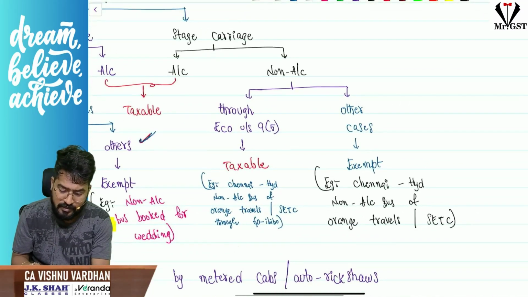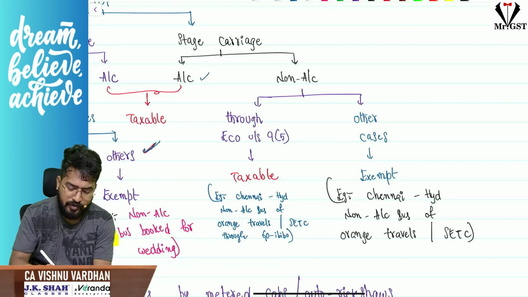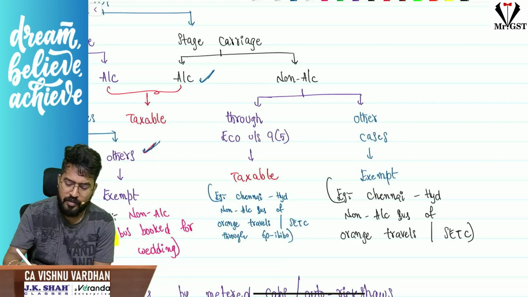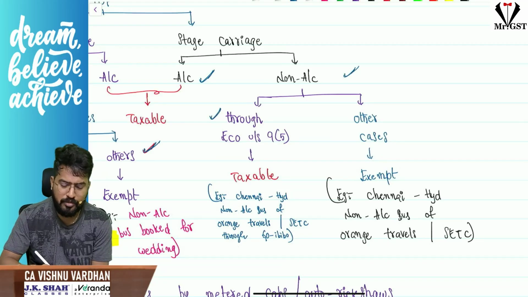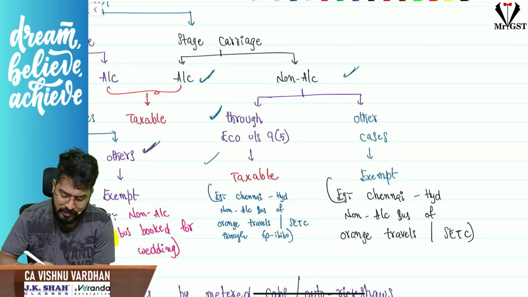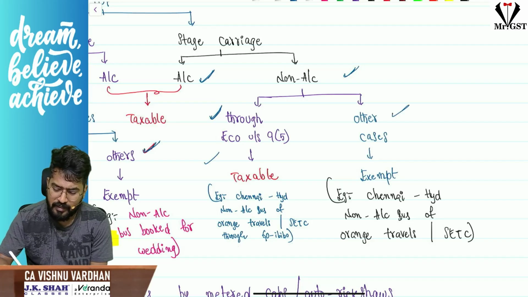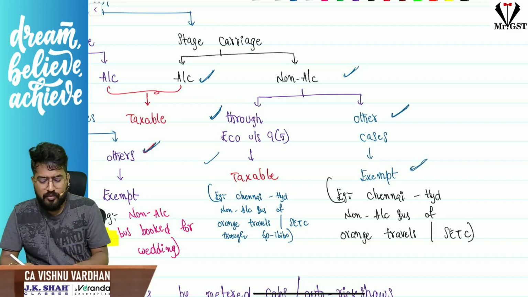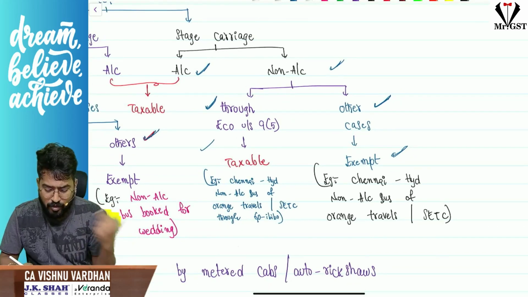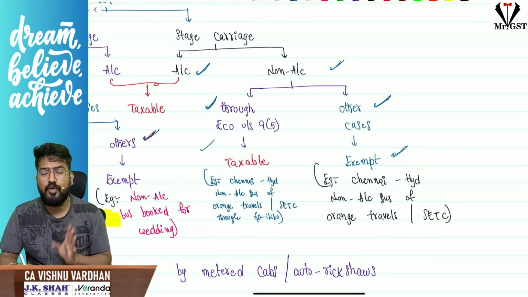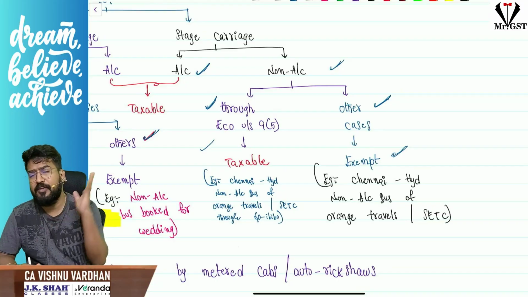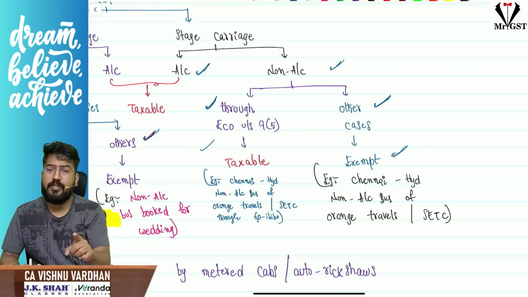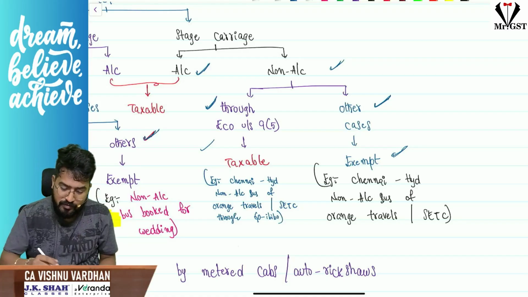Coming to stage carriage, AC taxable, as I already told you. So non-AC through an e-commerce operator under 9(5), it is taxable. Or directly, sir, we are going to the bus operator and booking the ticket, then it is exempt. So you are traveling from Chennai to Hyderabad by non-AC bus, but you are booking that through GoIbibo, then it is taxable. No sir, directly we are going to Orange Travels, buying a ticket directly in the bus stand and traveling, non-AC, then it is exempt. That is the concept.